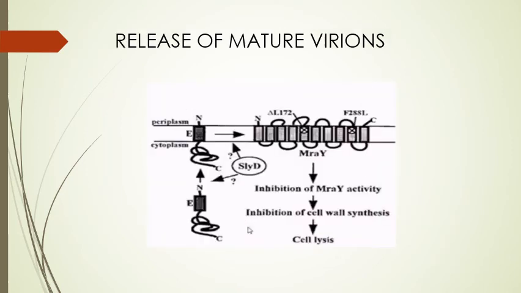Coming to the final step, that is release of mature virions, and host cell lysis is induced by E protein, and here in this case E protein comes and attaches to mRNA-Y. mRNA-Y translocase is involved in the synthesis of lipid I, which is involved in the biological synthesis of peptidoglycan, and as there is inhibition in the mRNA-Y activity, inhibition of cell wall synthesis is taking place, and because of that the cell is lysed and bacteriophages are released out.